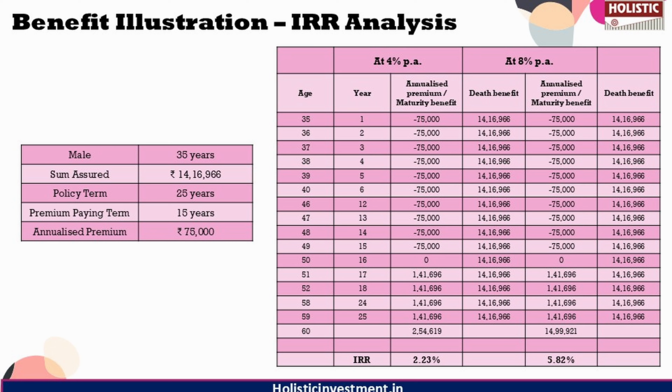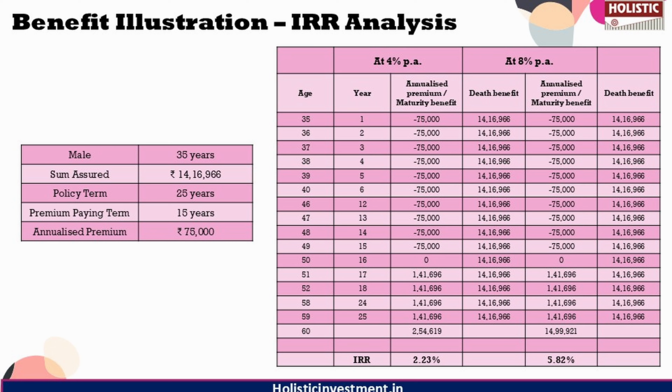For calculation purposes, let us assume that a 35-year-old male is purchasing this policy. The policy term is 25 years, the premium payment term is 15 years, that is 15 pay 25, the annual premium is 75,000 and the sum assured is 14,16,966 rupees. From the 16th year onwards, you will start receiving a monthly income of 11,808 rupees, which is 1.41 lakhs per annum. You will receive this monthly income for 10 years, that is till the 25th year.